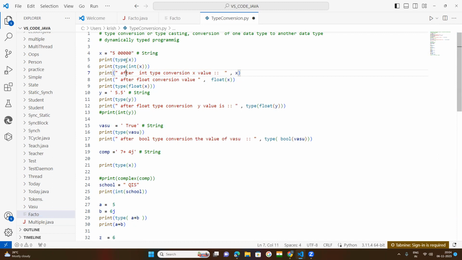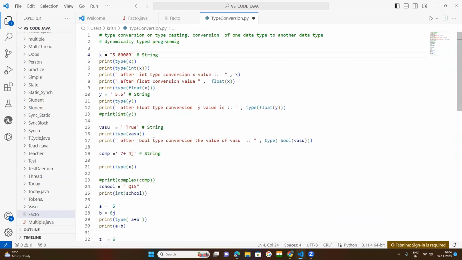But if the interpreter finds an error in the first statement, it stops there until the programmer rectifies the error. Understood? That is the difference between interpreter and compiler.